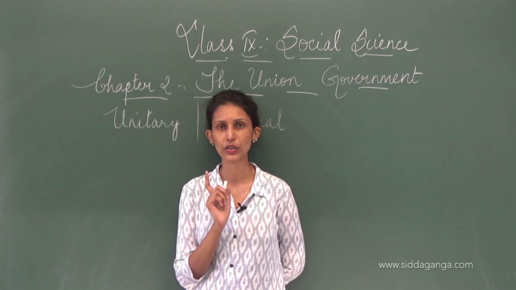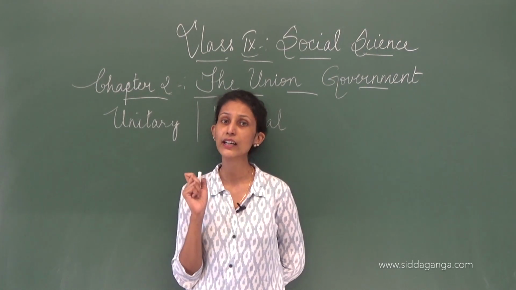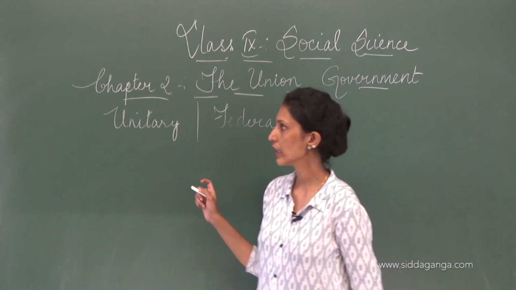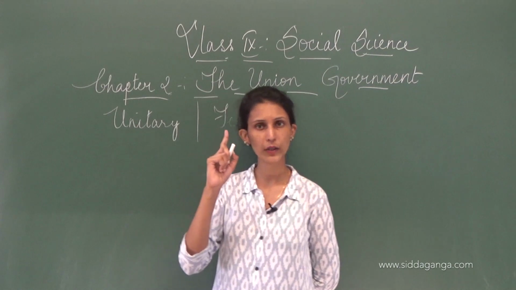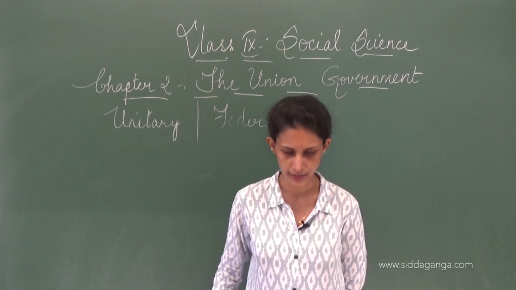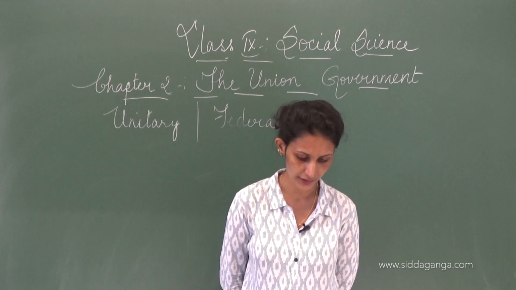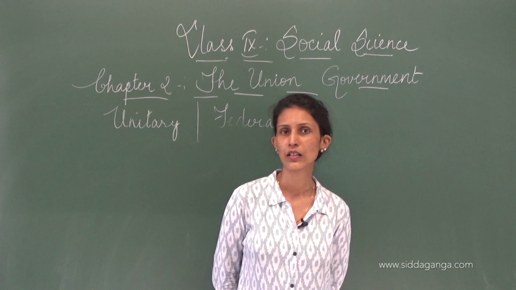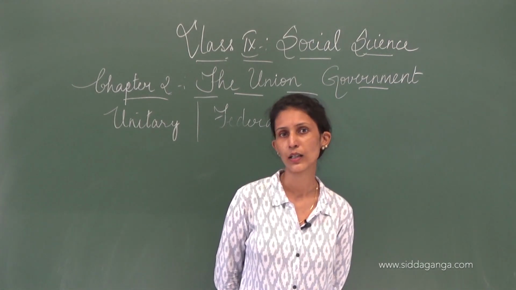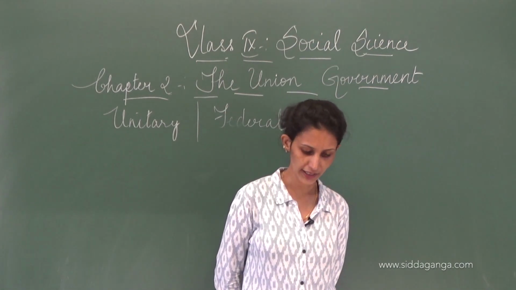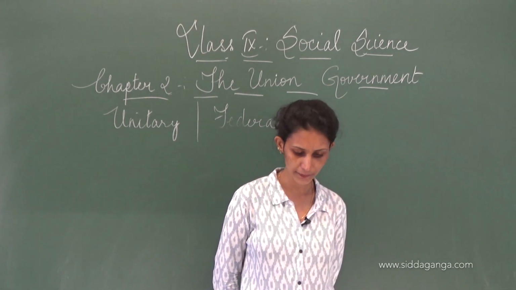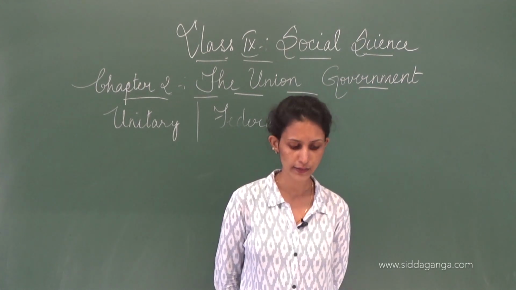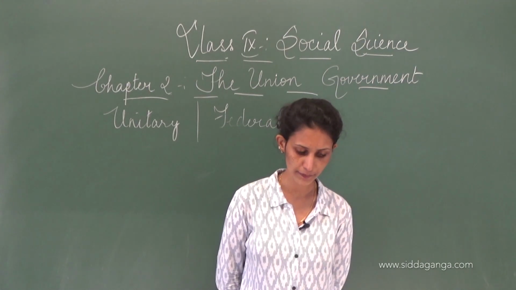The center is ruling, but states also have their power. So we are federal, whereas unitary is only one government ruling the entire country. England and France have the unitary system, whereas the United States of America and India have a federal system of government.